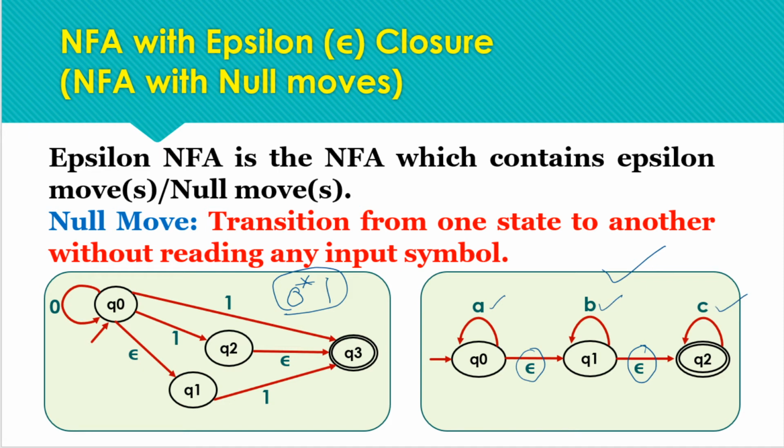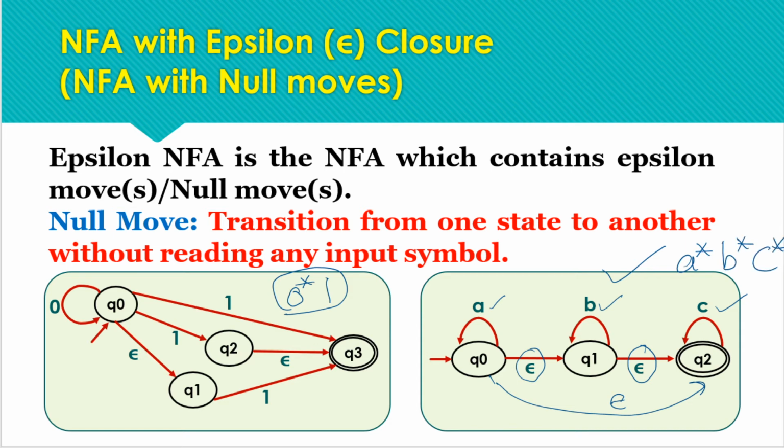That means being on Q0 we can move to Q2 without reading any input symbol, or we can also take the direct transition to Q2. So this means that we can move to the final state from the initial state even without reading a single input symbol. So this NFA is for the regular expression A star, B star and C star.